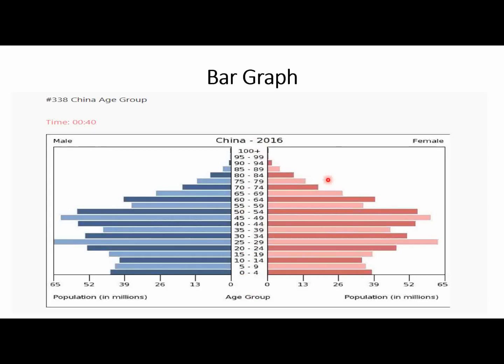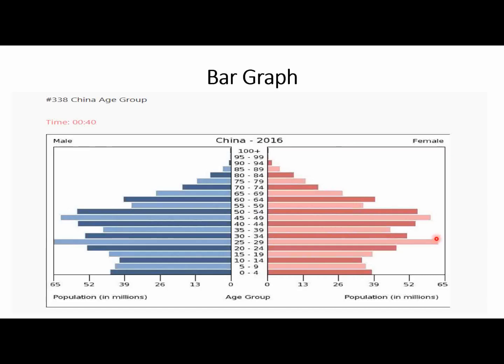The highest value is represented by, so this is the highest value for 25 to 29, and it's the same for the male and female. So the highest value is represented for the age group 25 to 29 is 65 for the male group, and for female you can say that it's approximately equal to 65. Overall the image shows data related to the China in 2016. So this is all about bar graph.